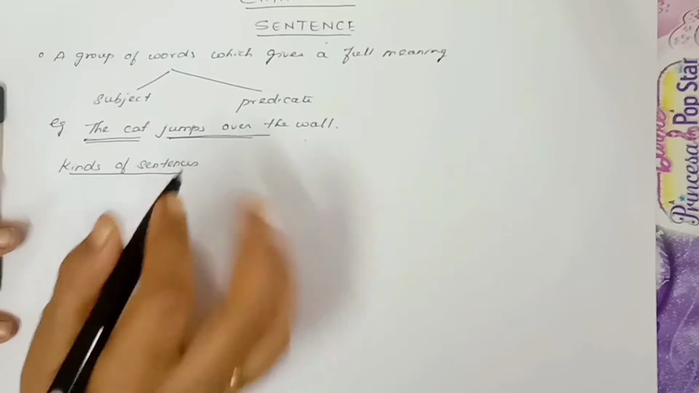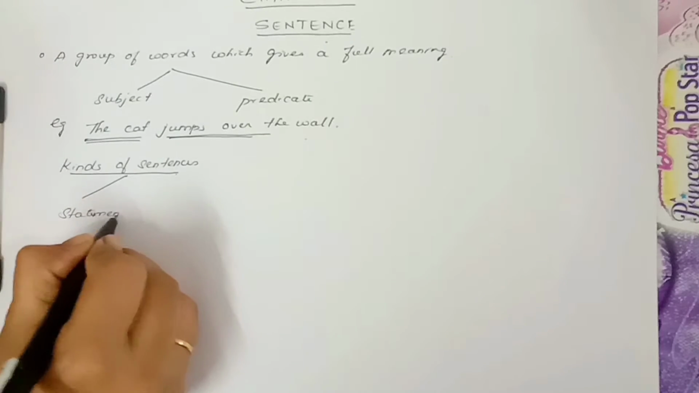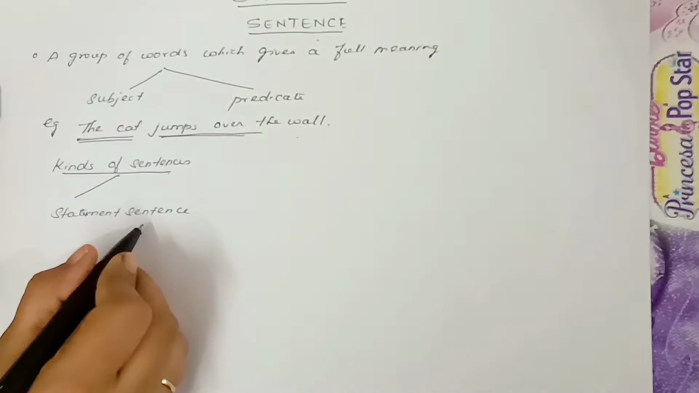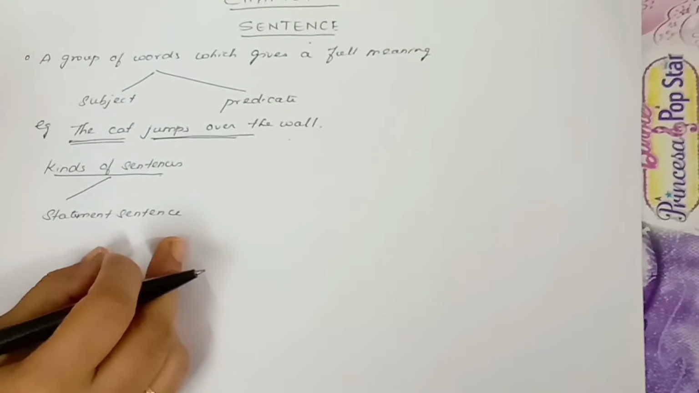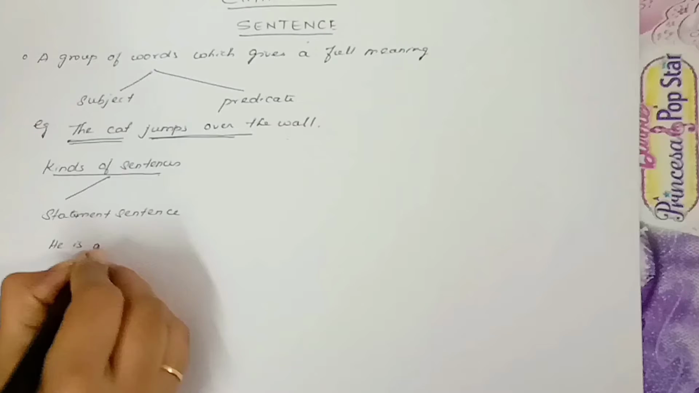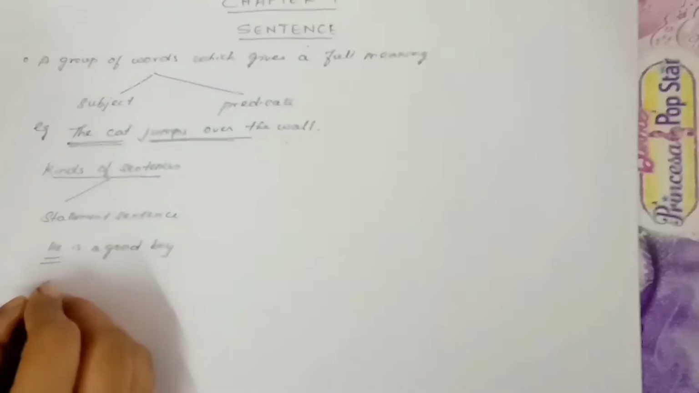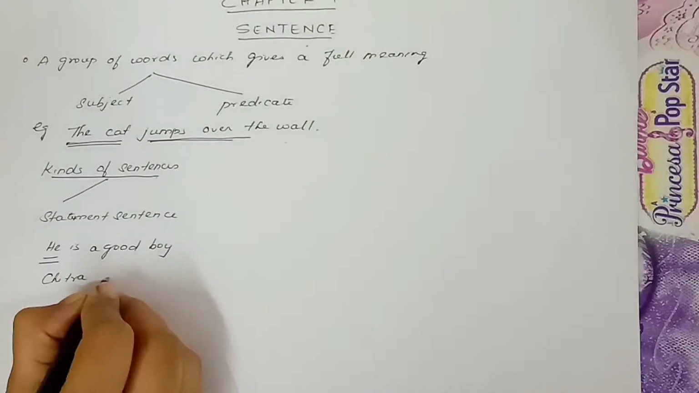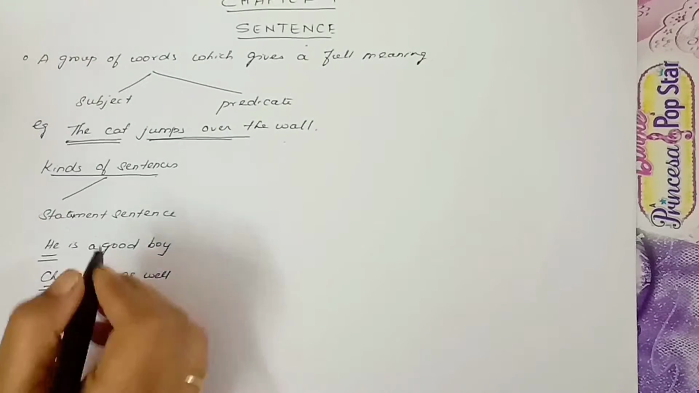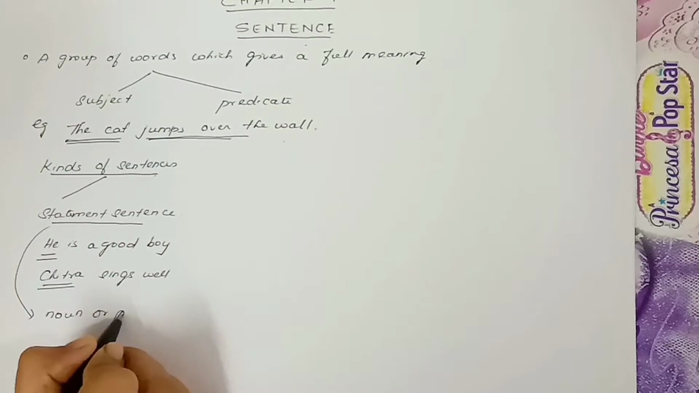So in kinds of sentences, there are 4 kinds of sentences. First is the statement sentence. Statement sentence means it starts with a noun or pronoun. What is the meaning of noun? Noun means it is a name. For example, he is a good boy. So this he is a pronoun. Similarly, Chitra sings well means this Chitra is a noun. So a statement sentence always starts with a noun or pronoun.